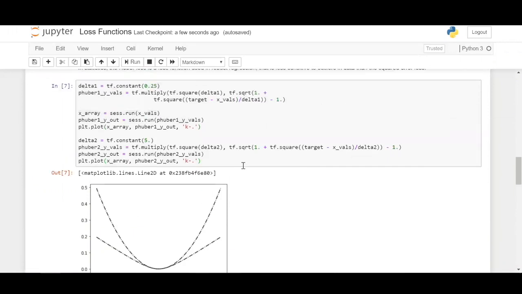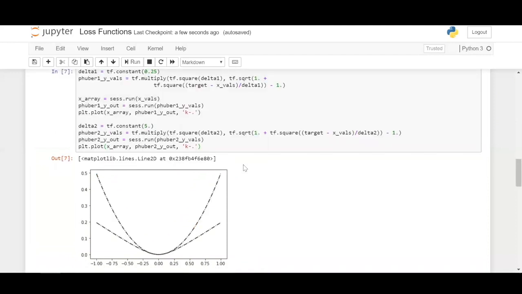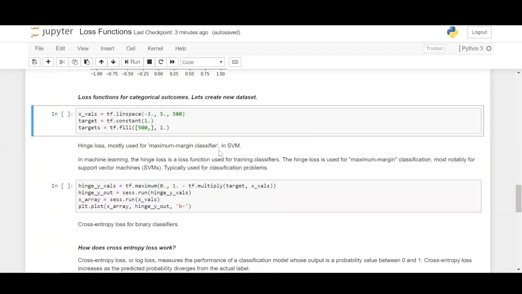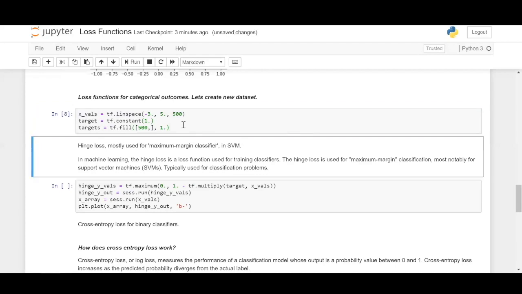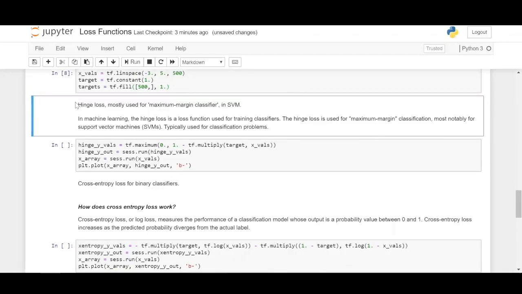These losses are preferably used in regression problems: the Huber loss, the L1 loss, and the L2 loss. So let us get into the categorical outcomes loss functions. For that, let us define a data set again, starting at -3, with an interval of 500 points, and define a TensorFlow constant of floating point 1 and targets. So this is done. And firstly, let us see hinge loss.